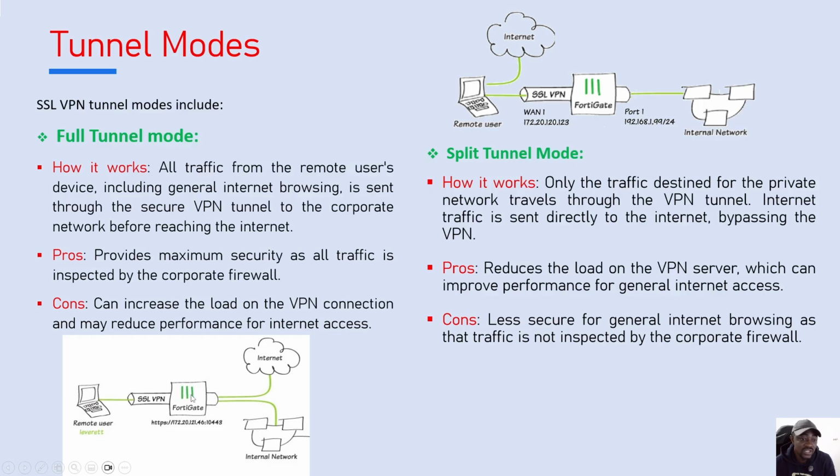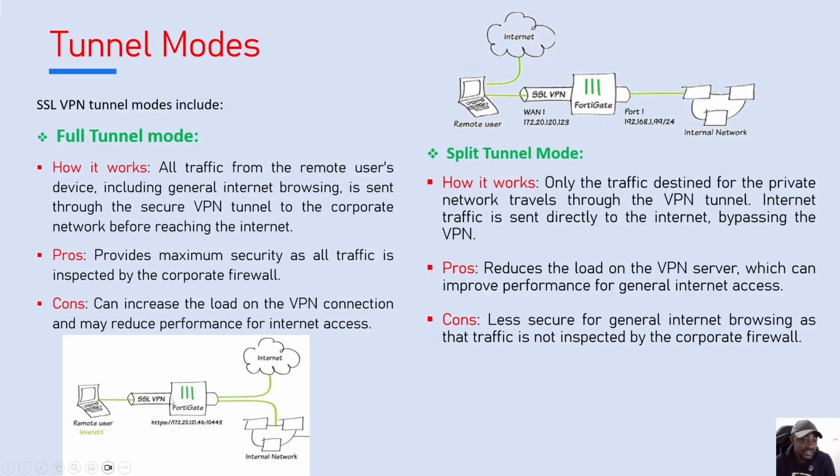So in a full tunneling mode, this means once the user is connected to your SSL VPN, all the traffic that goes from the client's workstation is monitored by the FortiGate. So whether it is the traffic going to the internal network of the company or the traffic going to the internet, all will be monitored on the FortiGate.